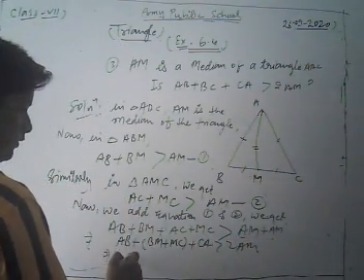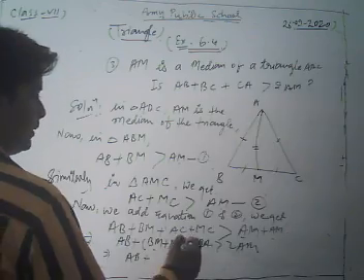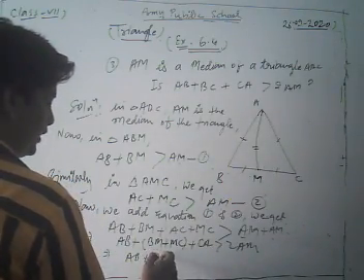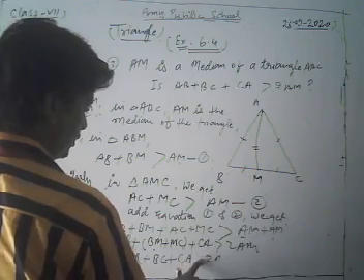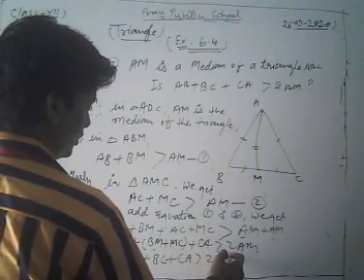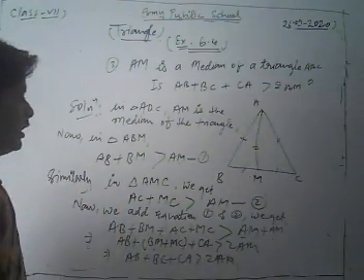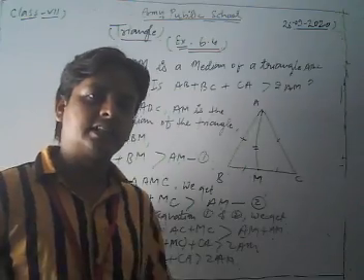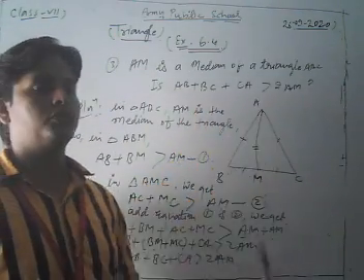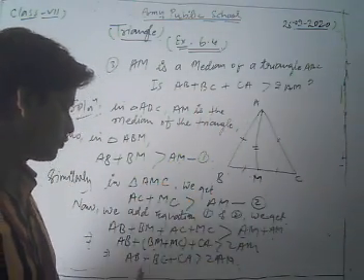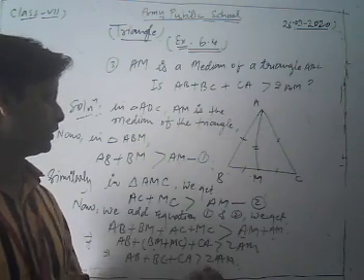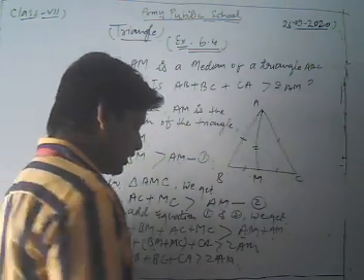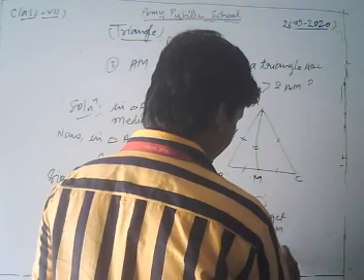Thus we have AB, and BM plus MC is BC, which we can write from the figure, plus CA is greater than 2 AM. Thus, in this way, we can say that the given statement is true. So AB plus BC plus CA is greater than 2 times AM, hence it is right.